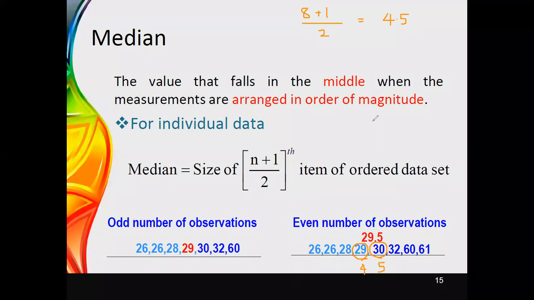Therefore, to identify the median, since the position is 4.5, we need to add the value at the fourth place and the value at the fifth place, and then this has to be divided by 2. Then this gives the answer for the median value, which is now equal to 29.5. This is how we are obtaining the median values.